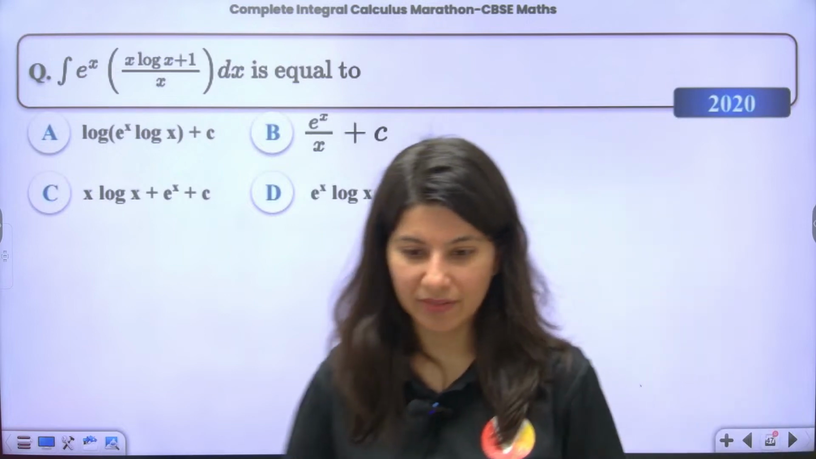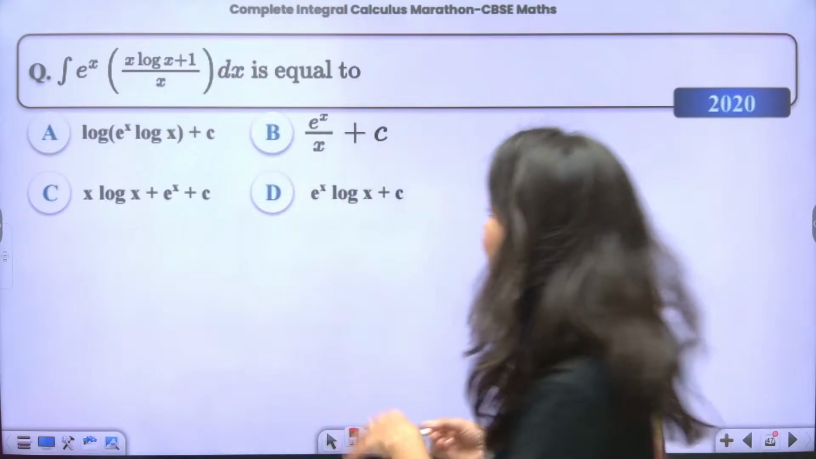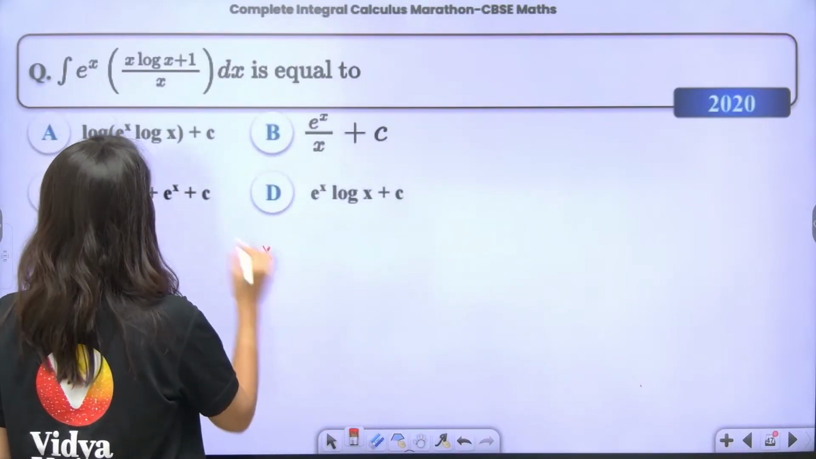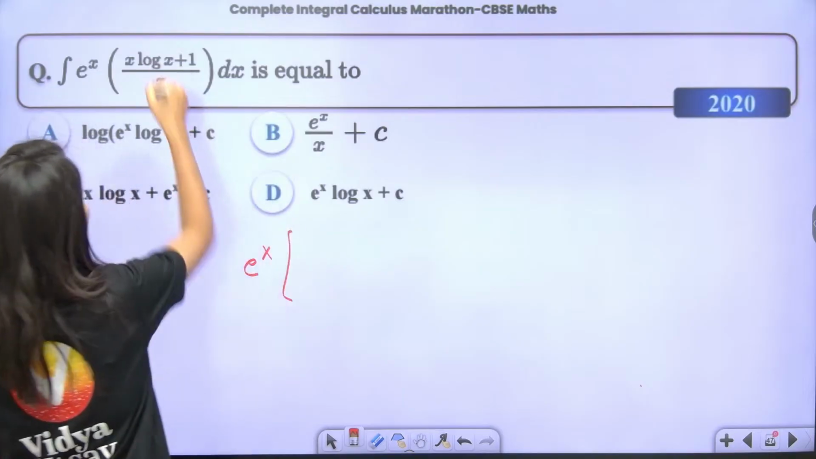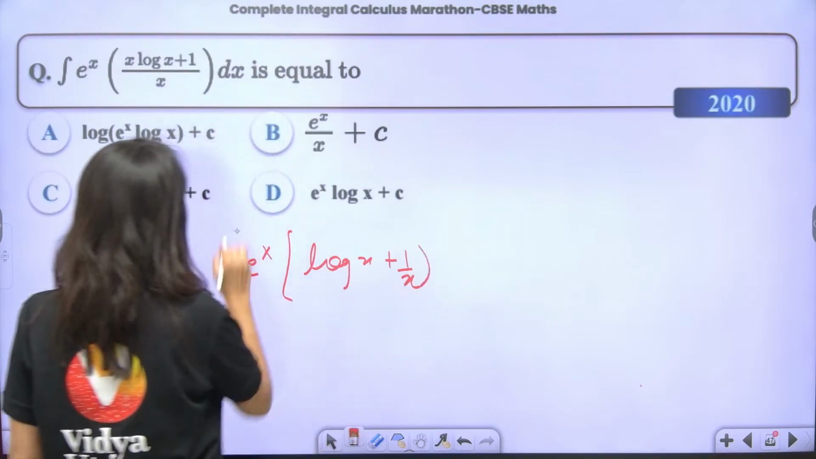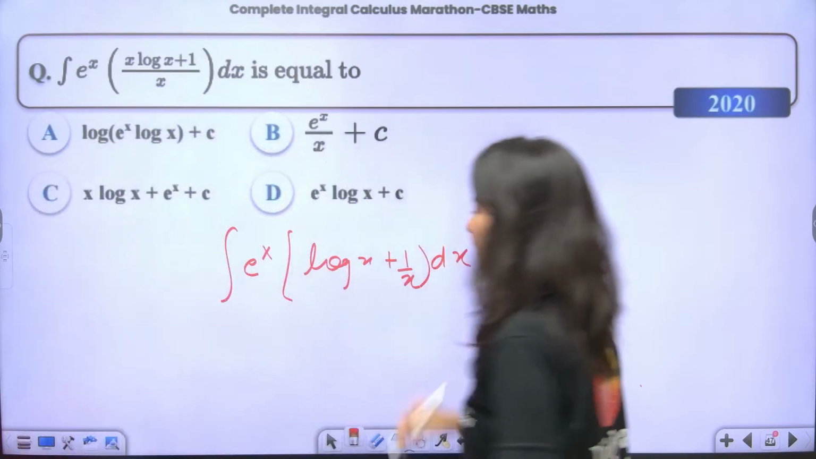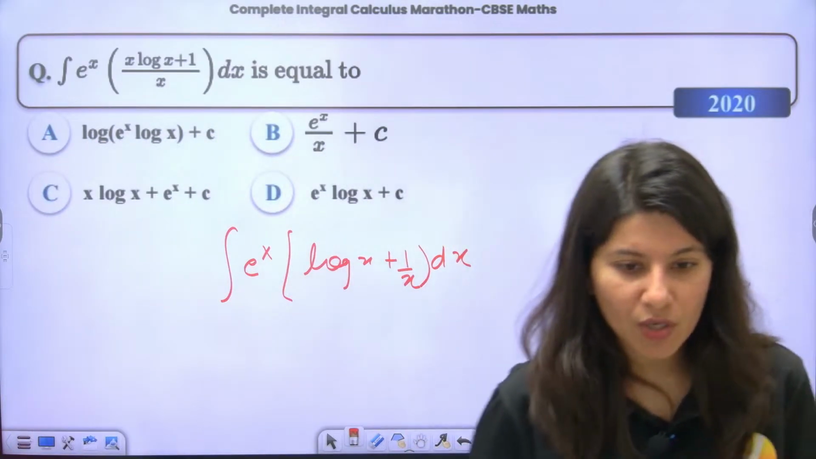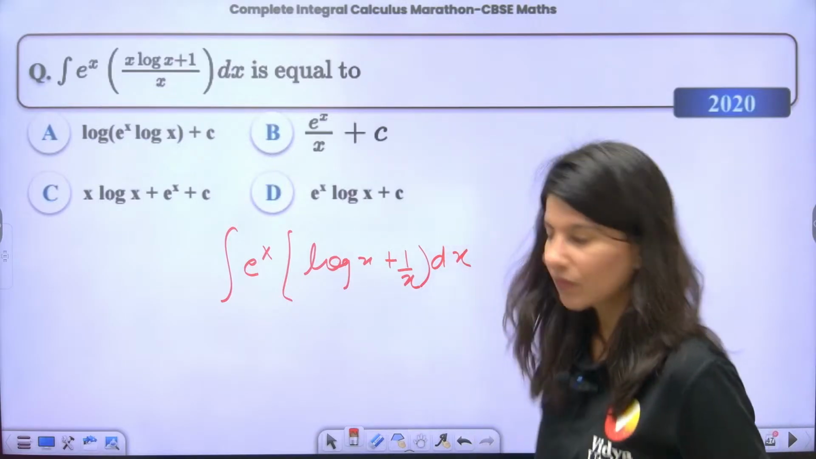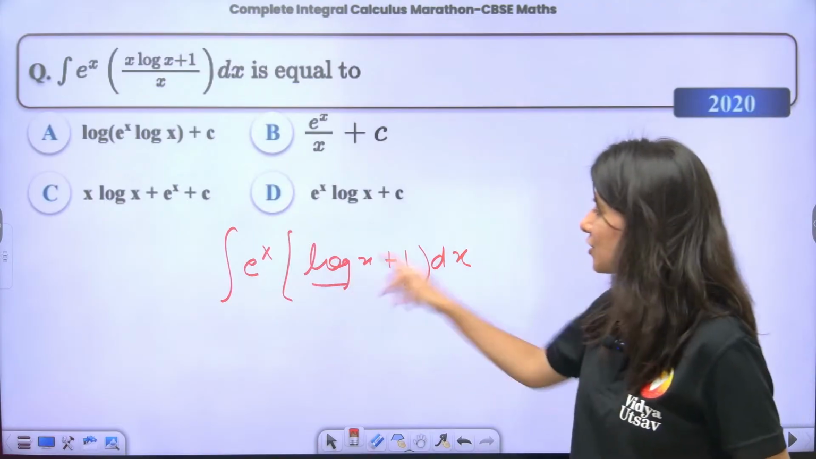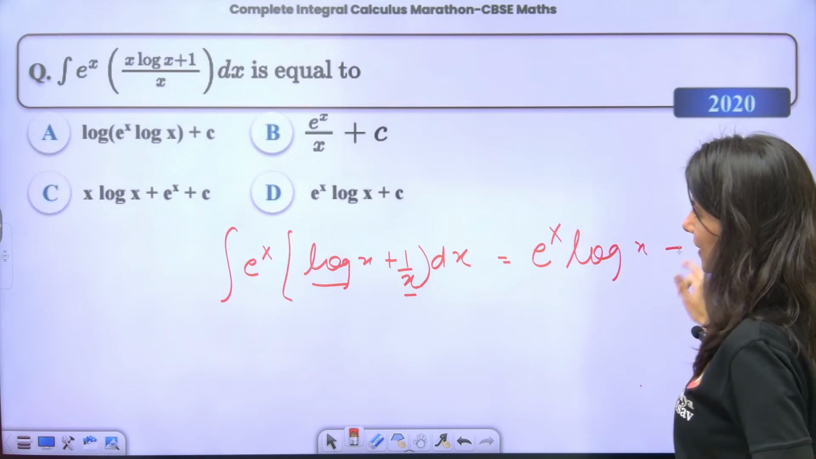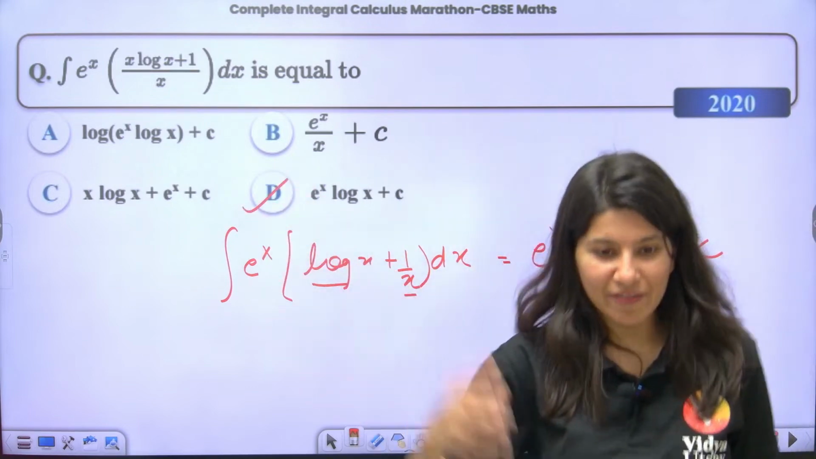I'm back. Again, the same type of problem. E power x, e power x, times log x plus 1 by x, integration dx. Done. Now just tell me, this is your function, this is its derivative. The answer will be e power x log x plus c, option D. Everybody?